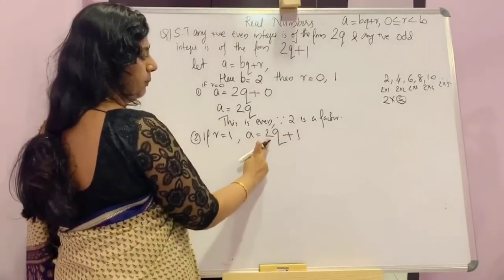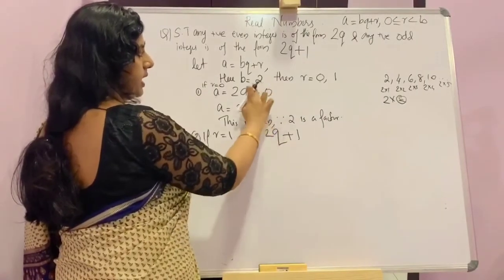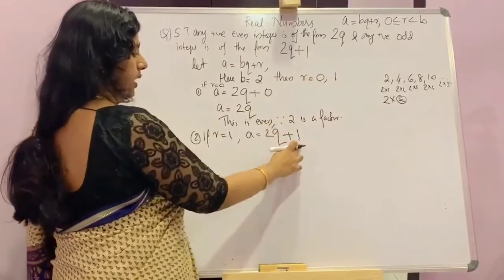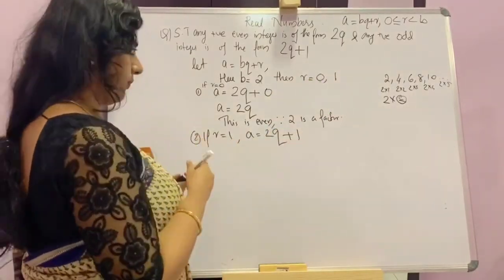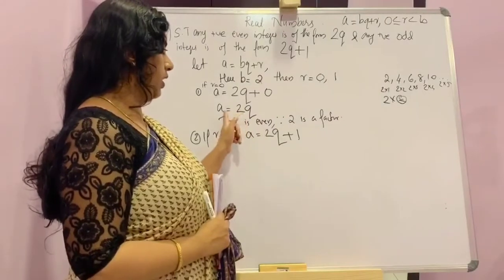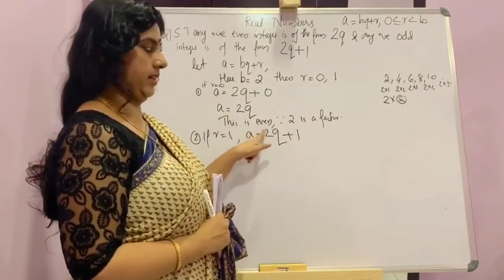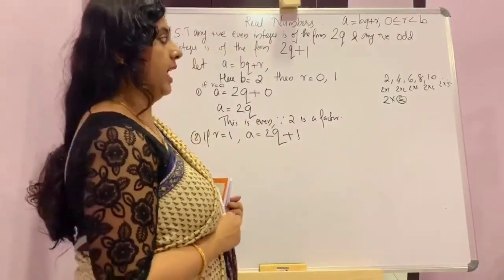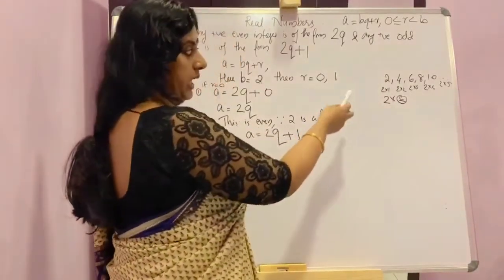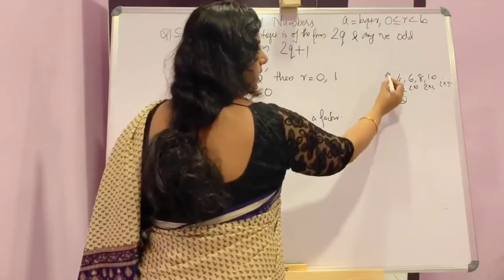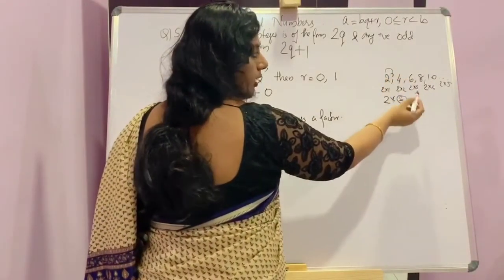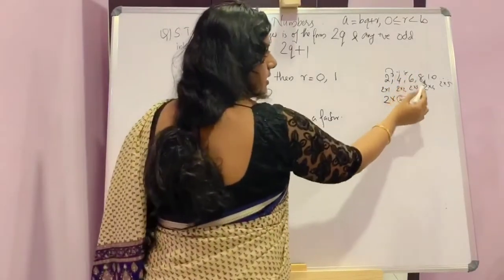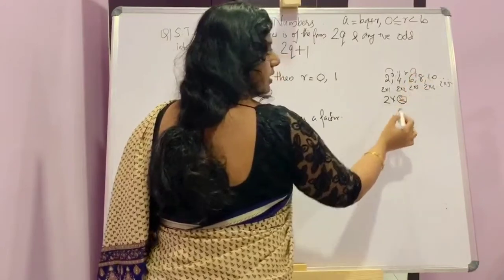A is equal to bq plus r. Here b is 2, q plus r. Here we take r as 1. Now check. Here we got 2q is even. And in the number line you can find any number next to the even is odd. Here the next number is 3, it is odd. This is even, the next number is 5, it is odd. 6 is even, the next number 7 is odd.